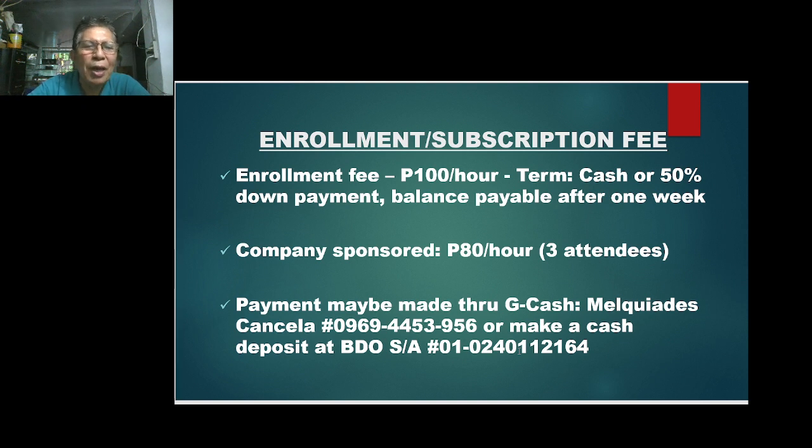How are you going to make the payment? Payment may be made through GCash, in my GCash, Mercados Cancela, 09694453, or make a cash deposit at BDO savings account 010240112164. If you pay through GCash, I can easily have that confirmed. But if it is through the savings account, you have to send me the deposit slip so that I can be informed that you really made a deposit in the BDO account.